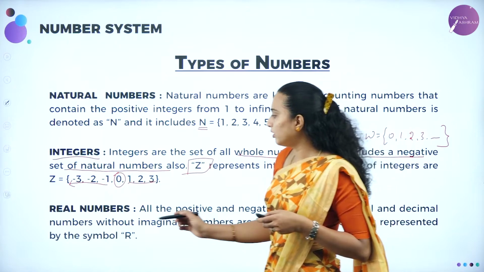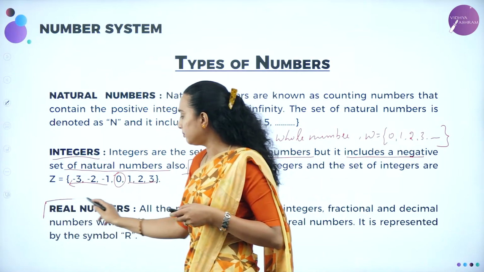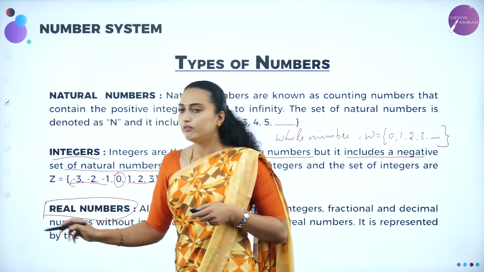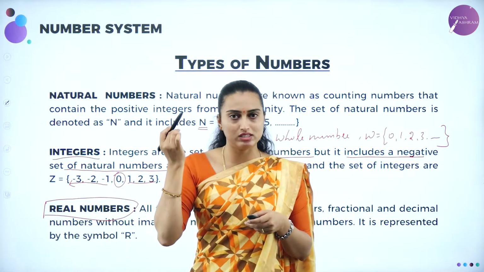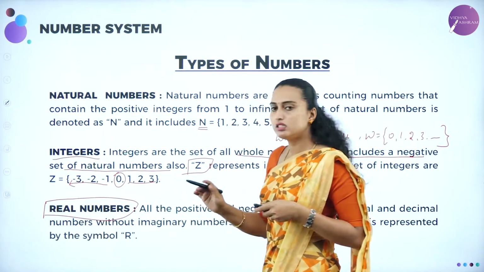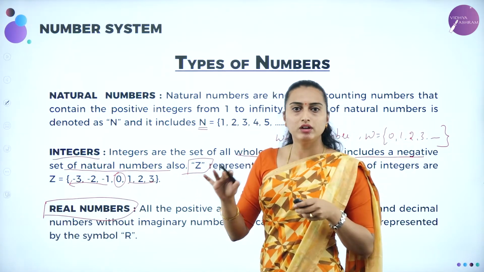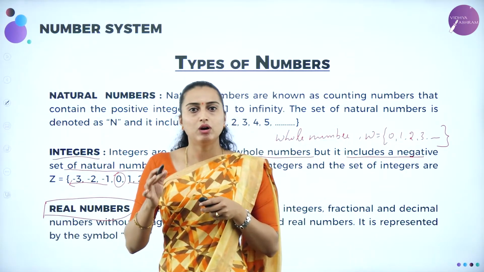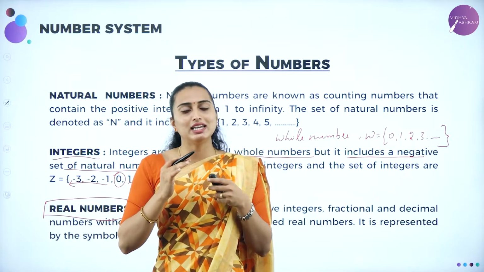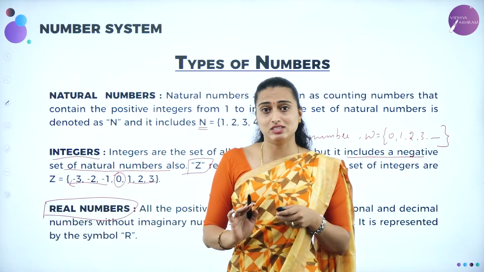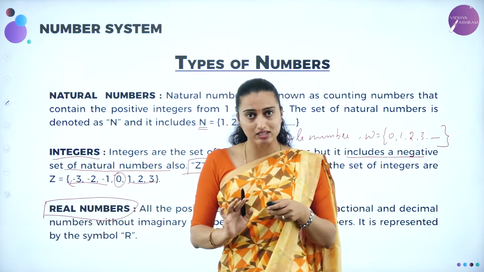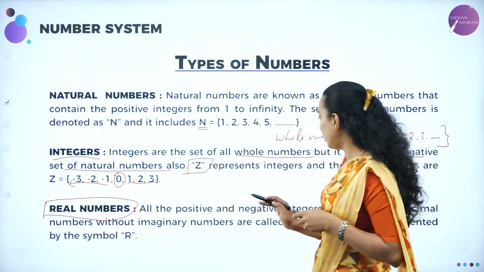Next we'll be moving on to the real numbers. Real numbers, as I already told you, we talked about in the additive identity for the 0. Real numbers means all the positive numbers, all the negative numbers along with the 0, that means the set of all integers, along with the fractions and decimals, that means 1.3, 1.4 like that.